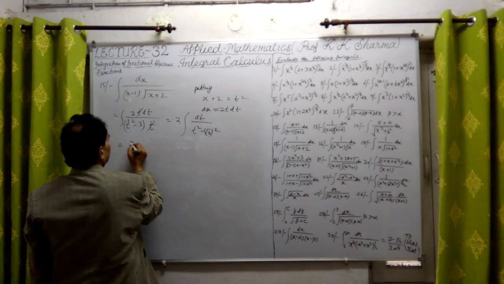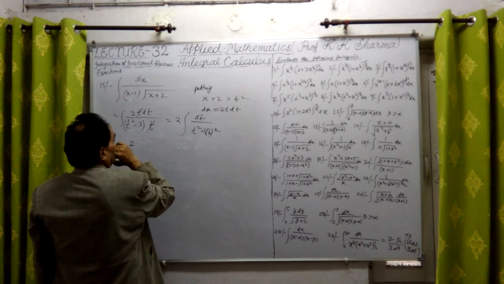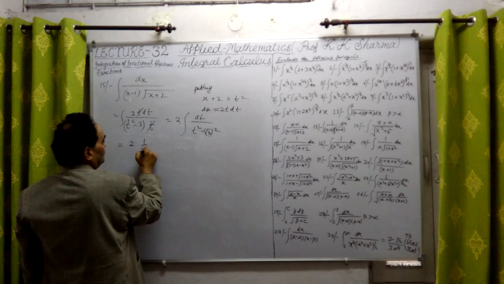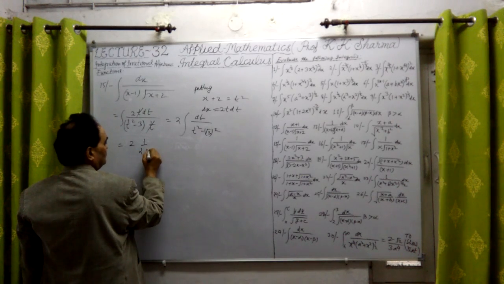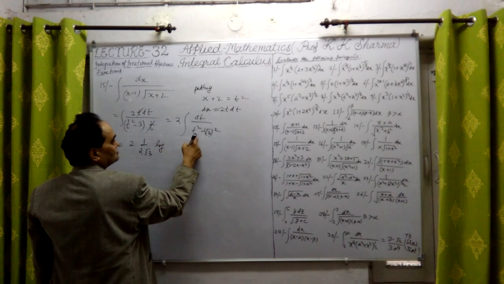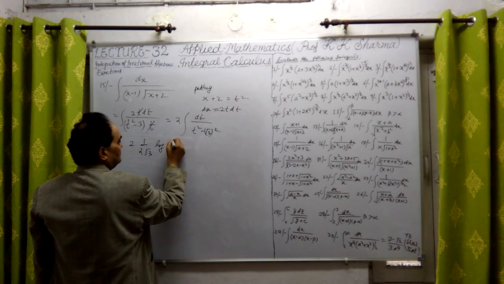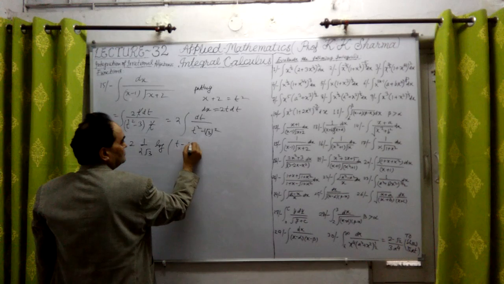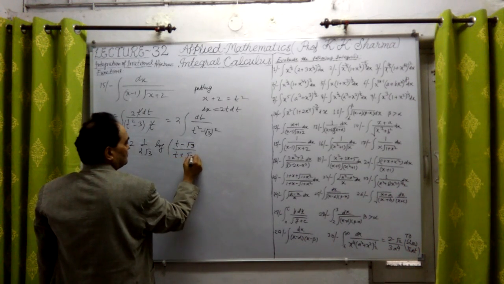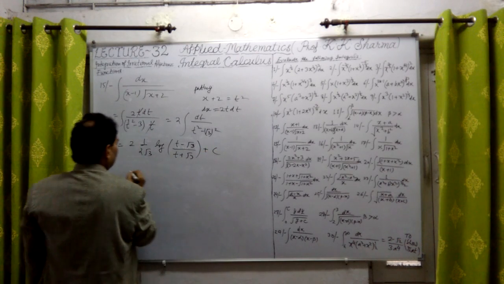Numerator difference is there. This is 2 into 1/(2a) into under root 3 into log of this, x square minus a square. It will be t minus under root 3 upon t plus under root 3, plus the constant of integration.